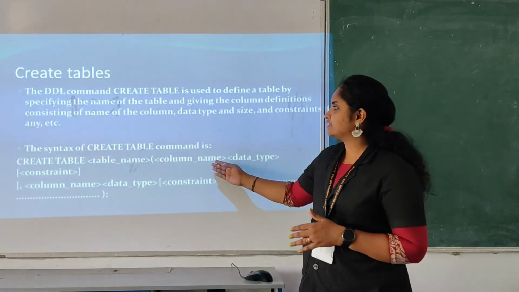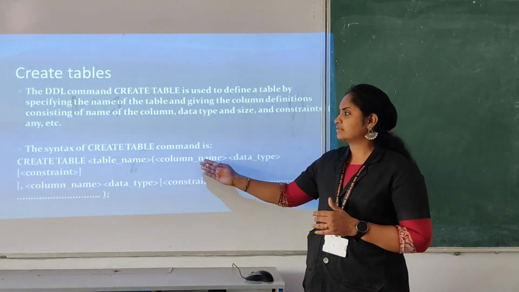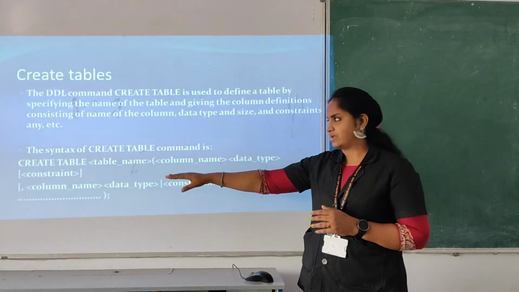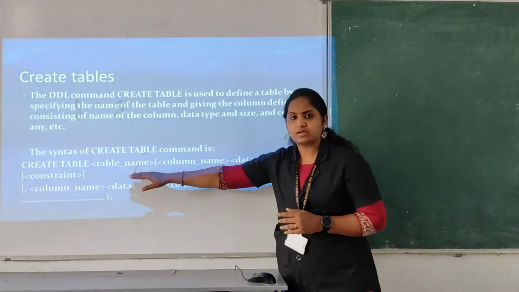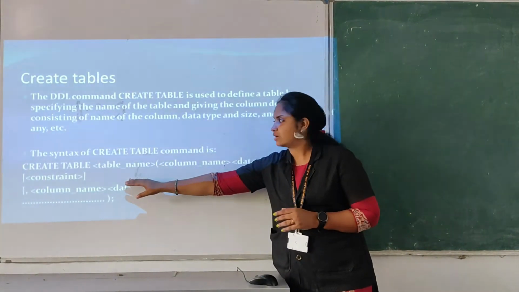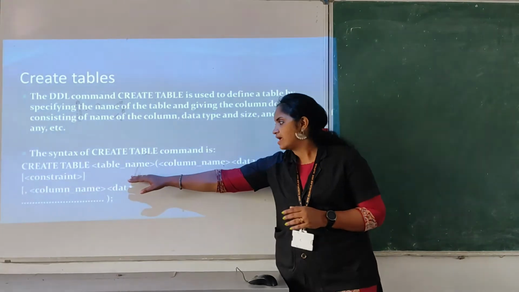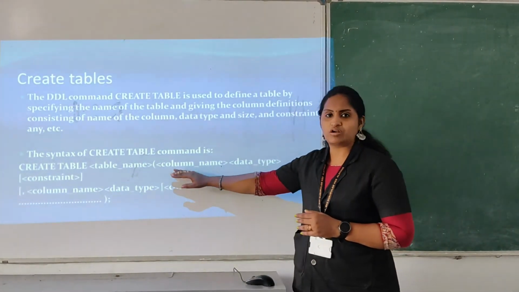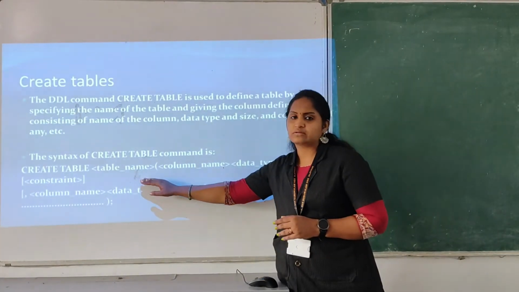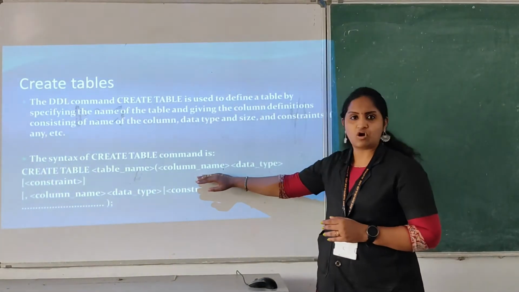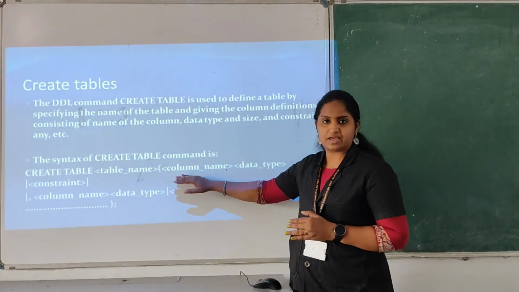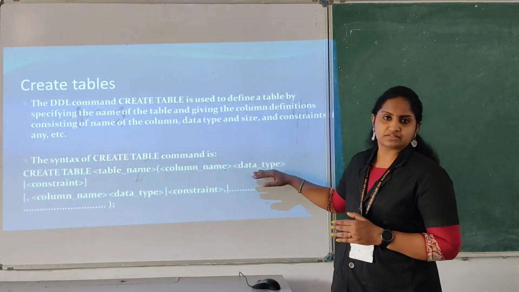Here you can see the syntax. Create table is the keyword we are using, that is the DDL command, and here the table name. If it is a school or students, you can give that as the table name, and in that you have to use the column names, with the angle brackets for the table name. If it is a student mark list, you can give the student name as a column, and then the data type.